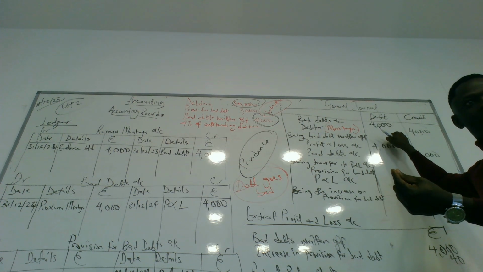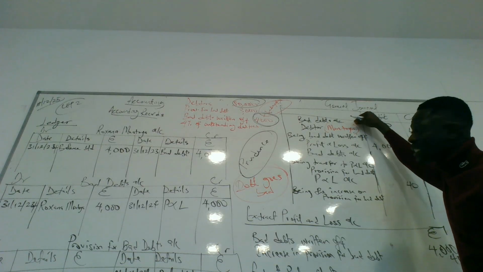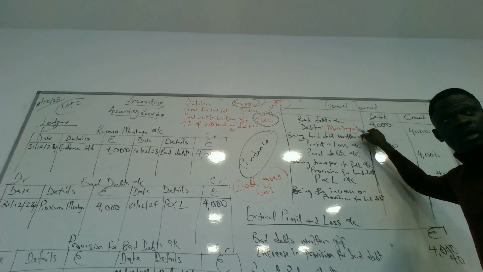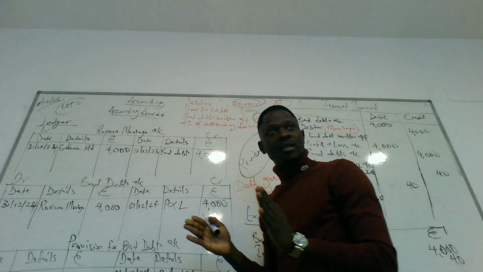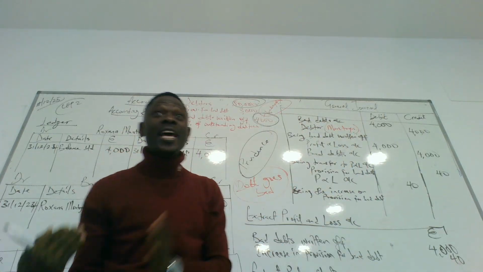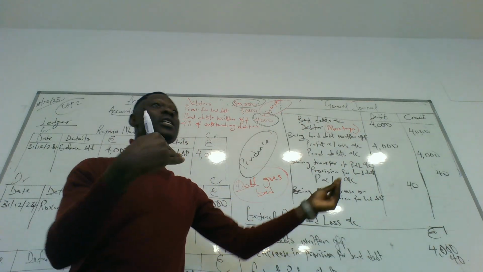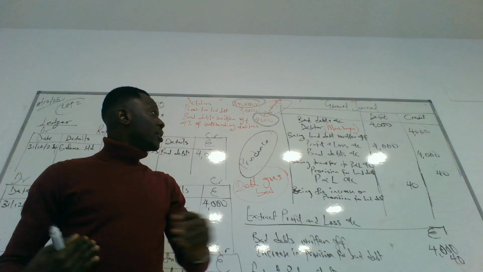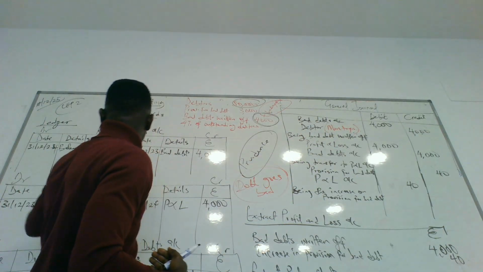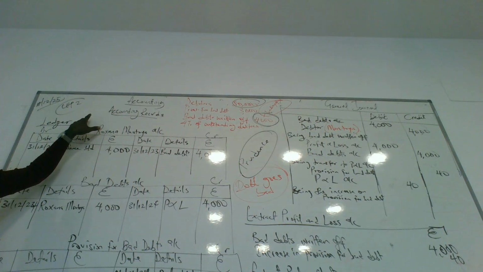Are you with me or not? This is the bad debt account, right? And this is Montoya. That's the first transaction in the journal. For every journal, there will be a ledger. The journal will be transferred to what? To the ledger account. So for this transaction, we're going to have Montoya's account.